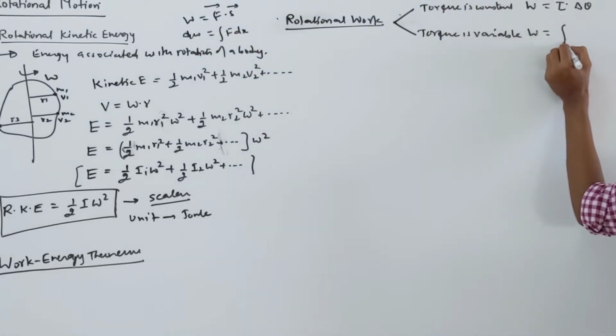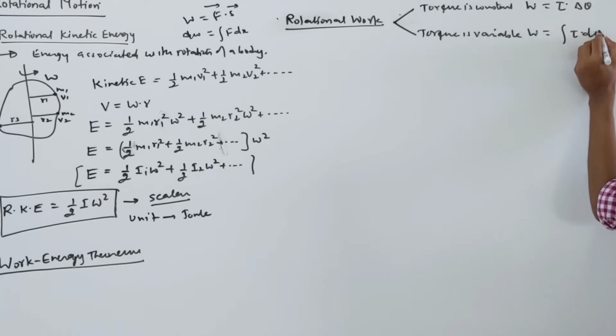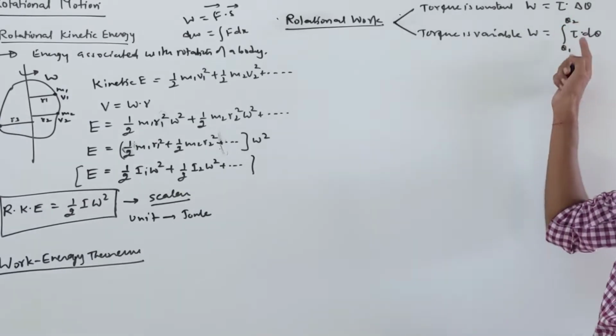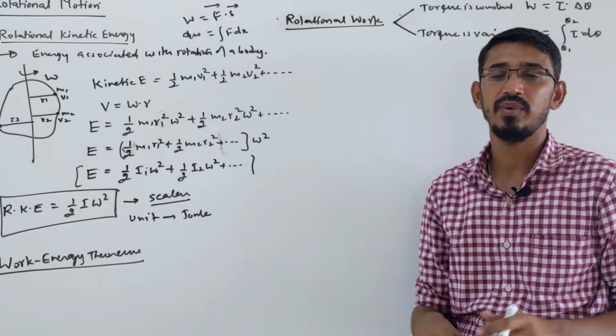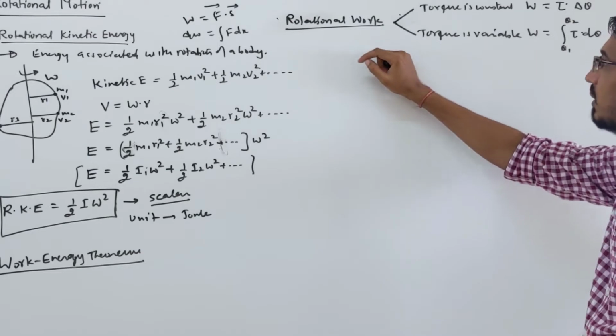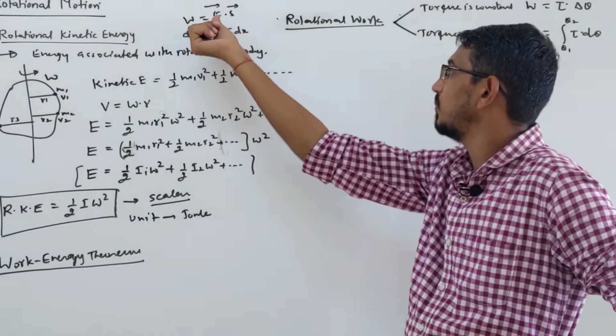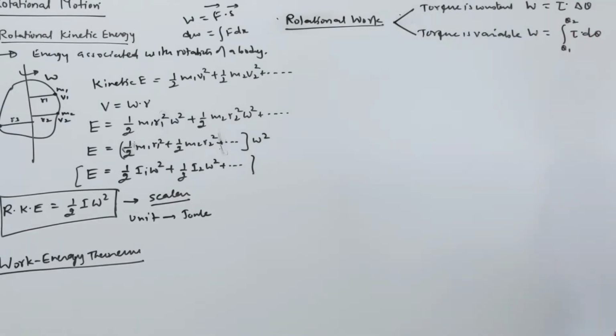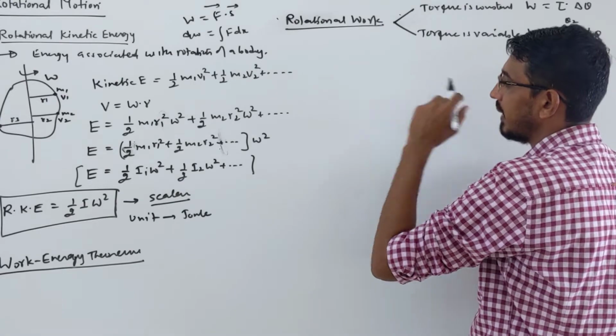Your work done will be the integration of torque into d theta, with theta varying from theta 1 to theta 2, right? Same way, I will do integration here also. Exactly the same, all things. Okay, this is your rotational work done. Like the linear work you have done, force into displacement, the same you are saying here, torque into angular displacement. Again, constant or variable, both forms.